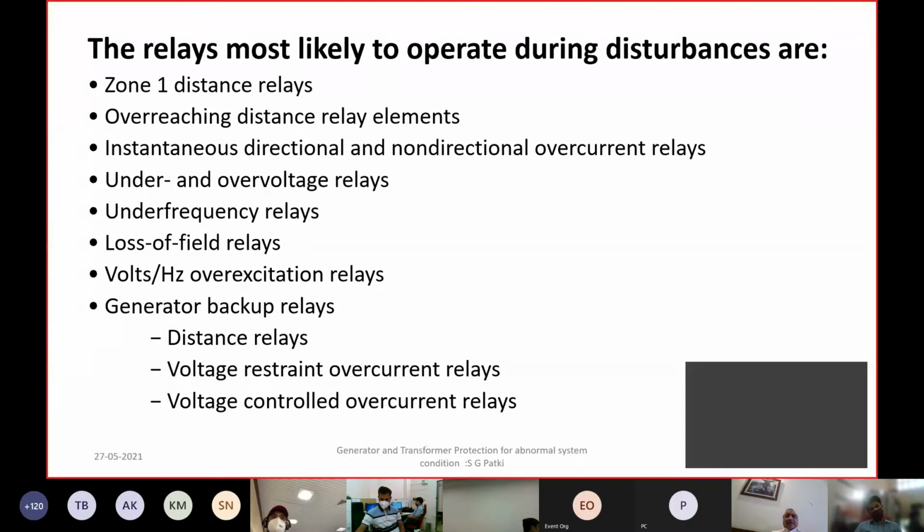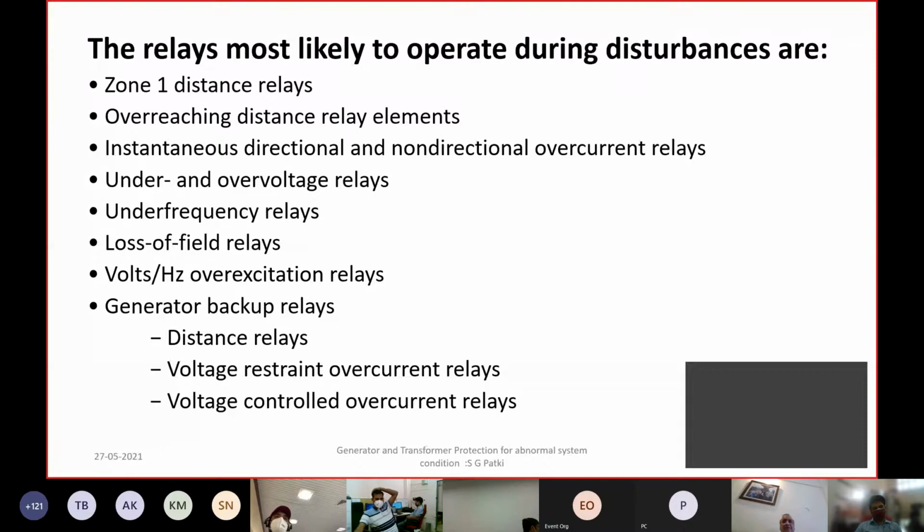Voltage fluctuation can result in loss of field relay responding, or if over voltage conditions are persisting, you may also have overfluxing relays resulting in tripping of the ICTs or generator transformers.